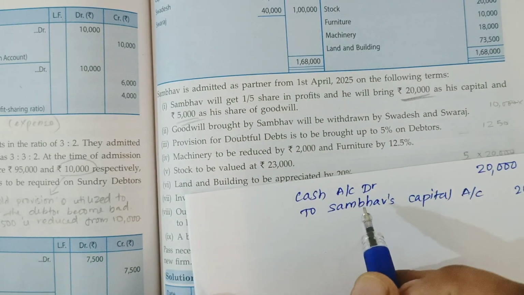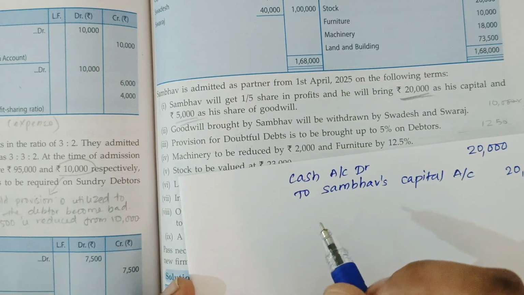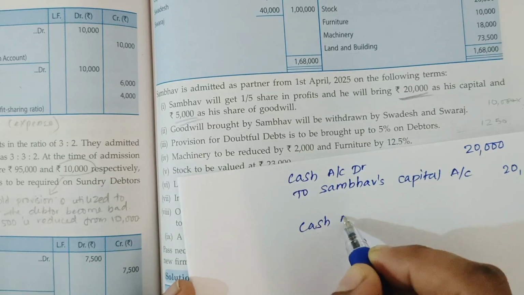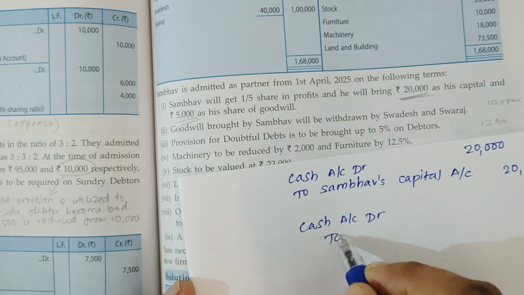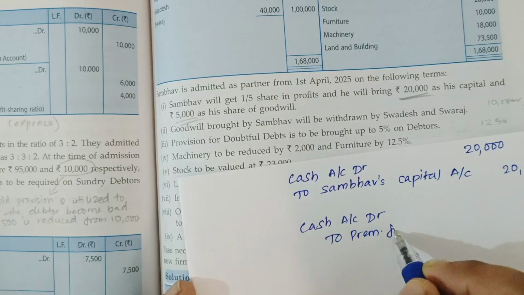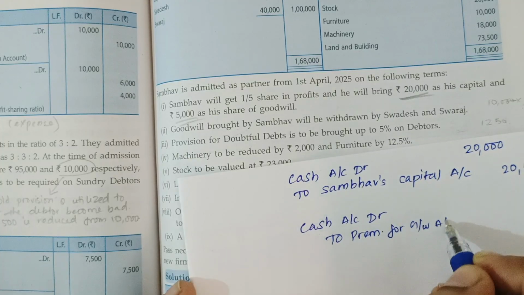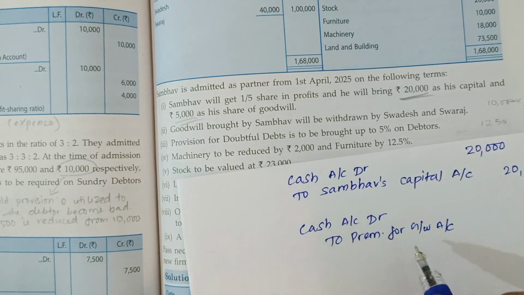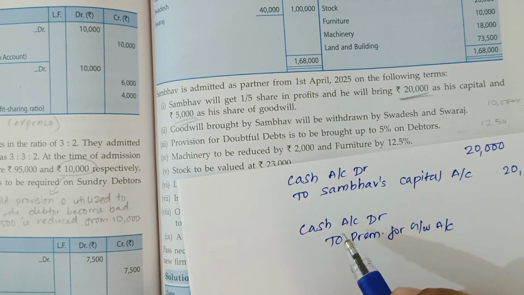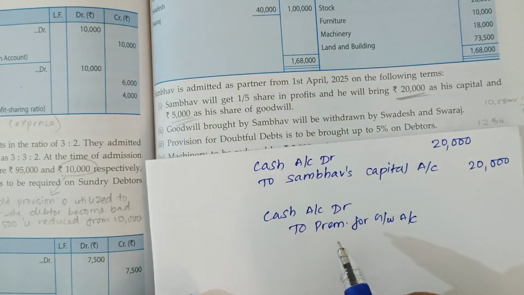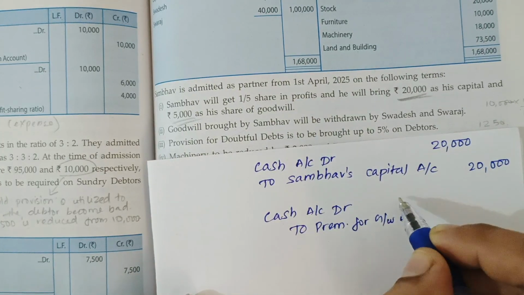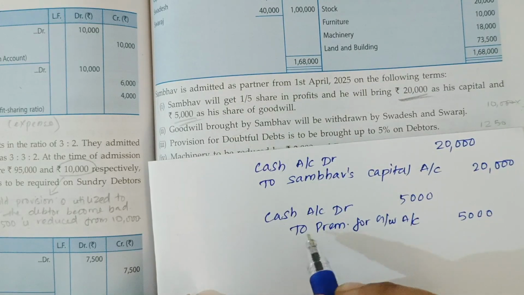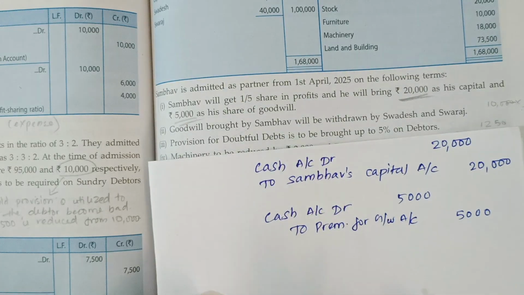Sambhav brought his capital and he is also bringing premium for goodwill of 5,000, and the entry will be cash account debit to premium for goodwill account. Cash is coming in the form of premium for goodwill account. So debit what comes in. It is 5,000. Sambhav brought his premium for goodwill 5,000.